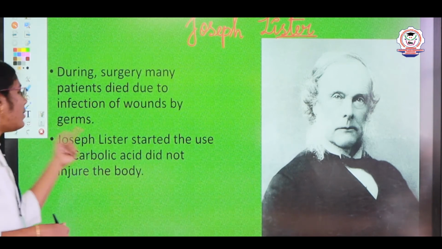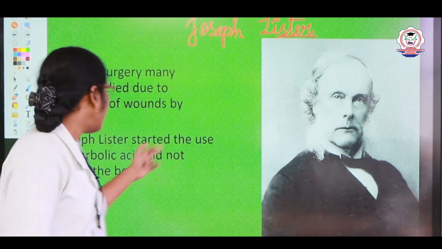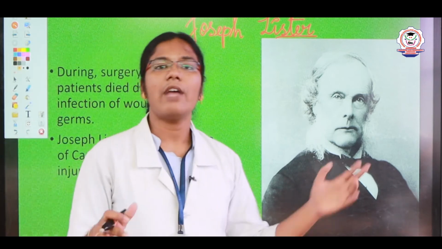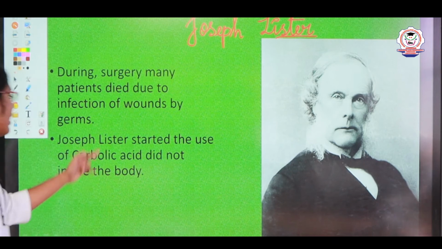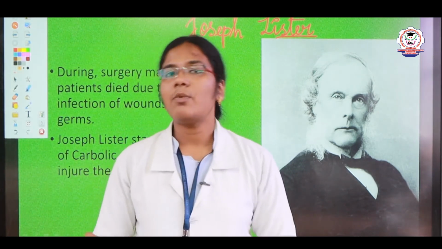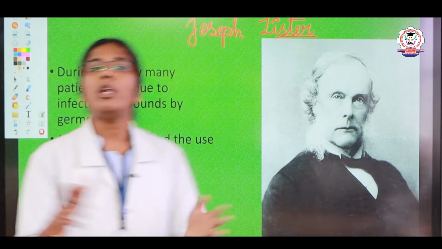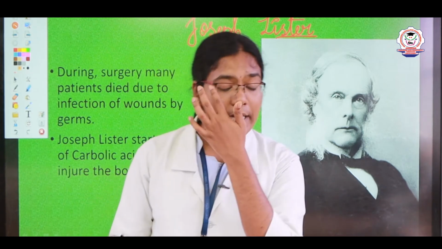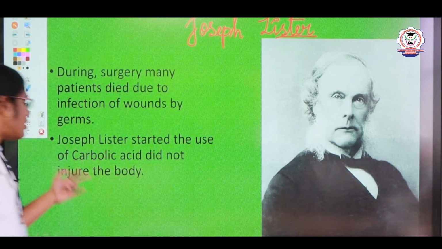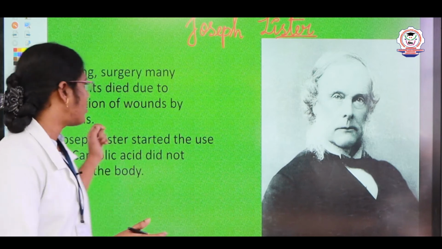Joseph Lister started the use of carbolic acid to clean the equipment as well as to clean the room. With the help of that, they would clean the equipment and the room. And also we have one advantage, children: carbolic acid does not cause any damage or injury to your body tissues.